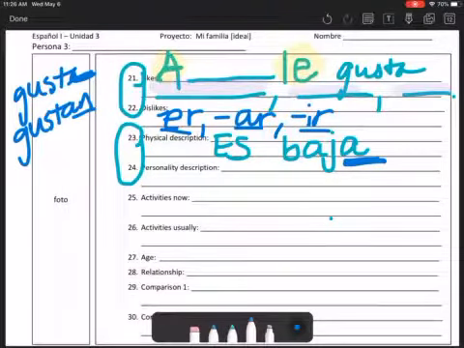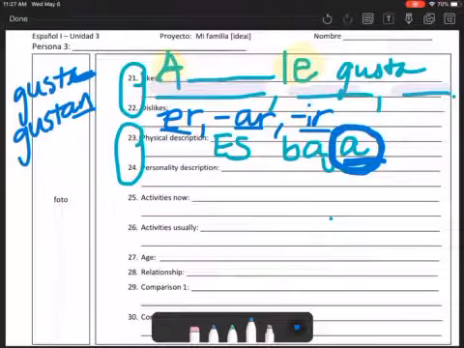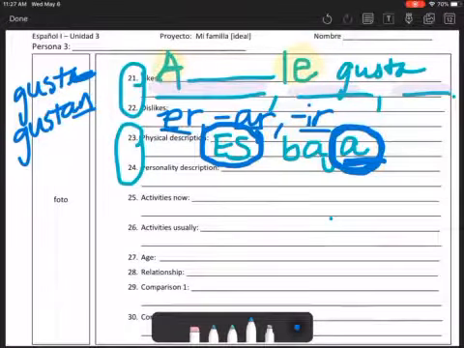So make sure that your adjectives agree in gender and number with the person you're talking about. So bajo, baja, bajos, bajas, depending. And make sure that you have ser correctly conjugated. So go through and check that for personality and physical description for all the people.